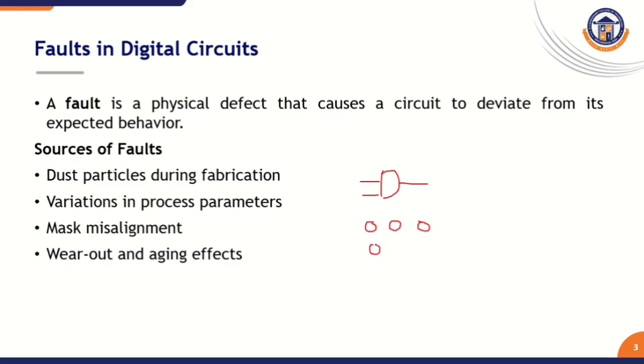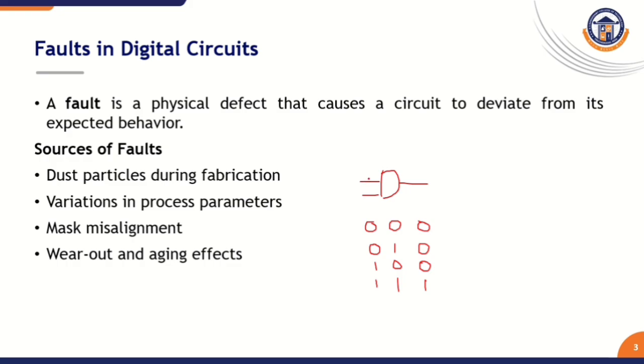When we are applying input combination 0 1, what is the expected result of AND gate? 0. When we are applying 1 0 input combination for this gate, what is the expected result? 0. Suppose applying 1 1 input combination, at the time we are getting expected result as 1.